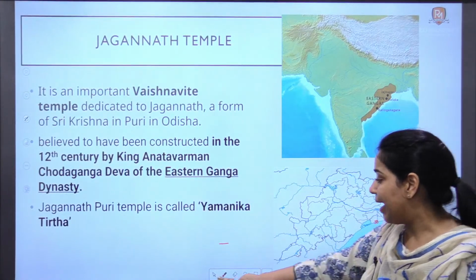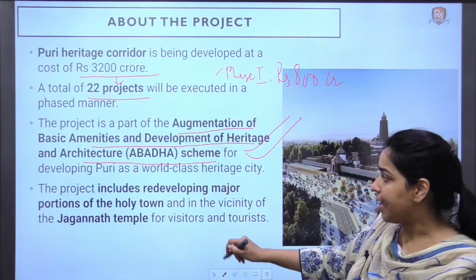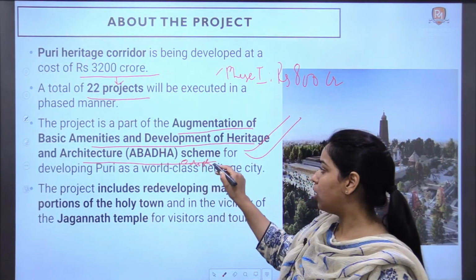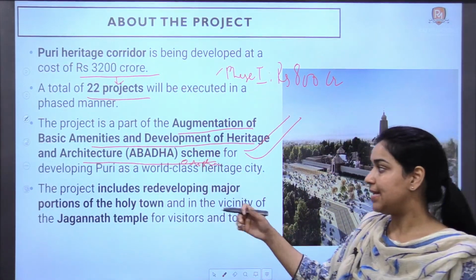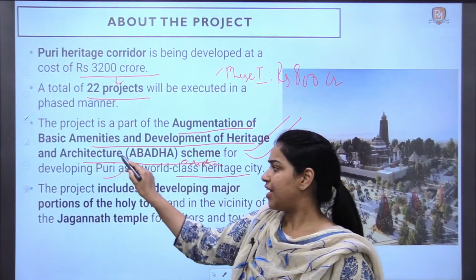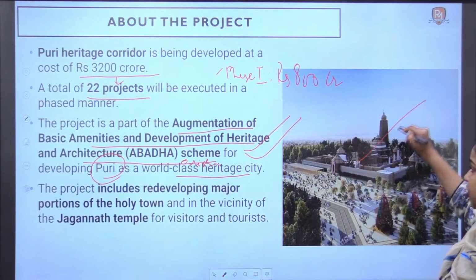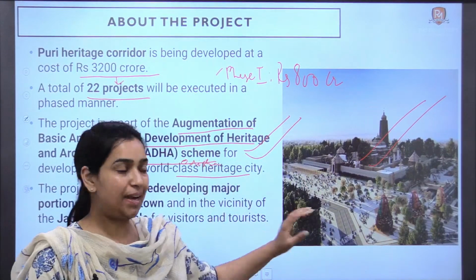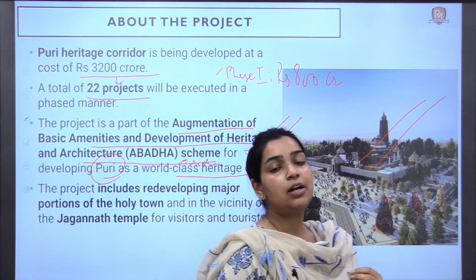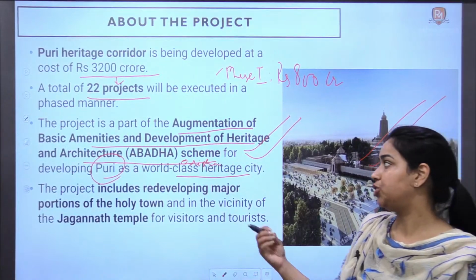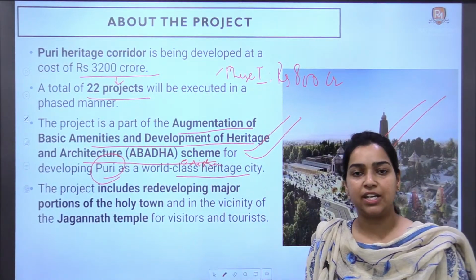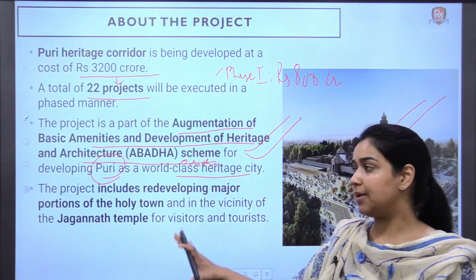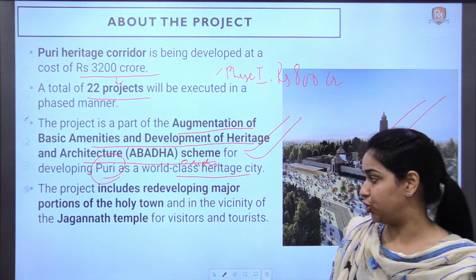Okay, like that, this ABADHA scheme is launched by the Odisha government to create world class heritage city at Puri. Puri is a very important city because it houses the famous Jagannath temple. So to increase the tourist inflow into this city, the Odisha government is targeting on refurbishing, rebuilding, building amenities and all that stuff, roads, lighting, security and everything in this city. Okay, that is the target of this project, right?